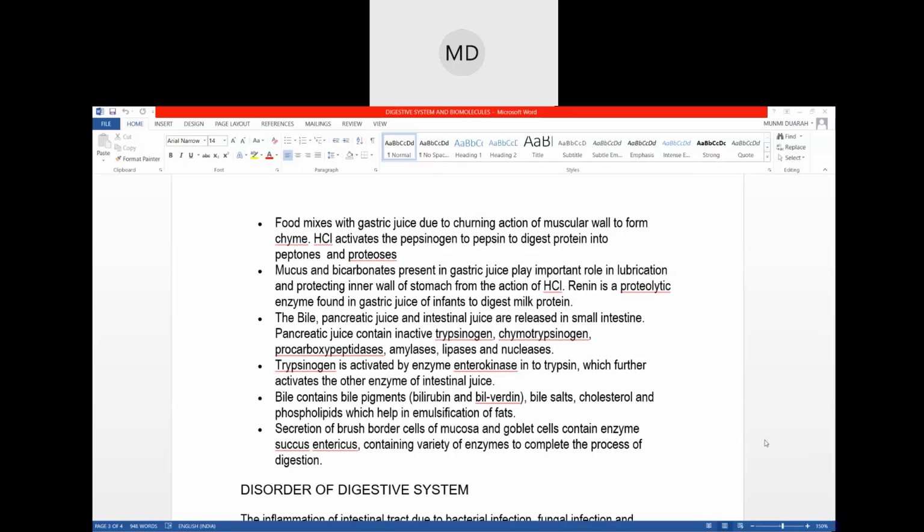Have you seen jaundice patients? Their skin and eyes all become yellow, no? When people suffer from jaundice, that is a condition where the bilirubin, the pigment from the bile, rises. The amount of that pigment rises, and therefore it appears on the skin and the eyeball, that white portion, and it becomes yellow.